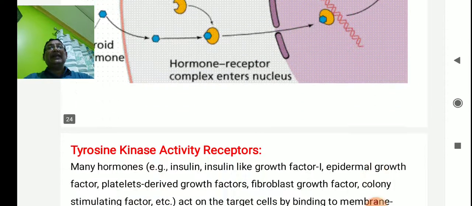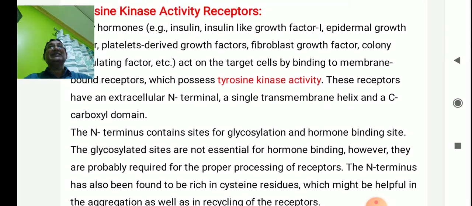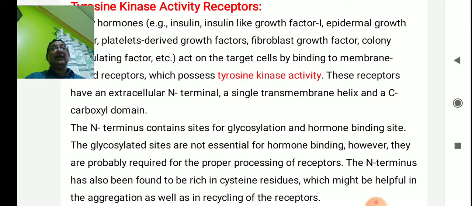Now, in addition to the G protein, there is another type of receptor, the tyrosine kinase receptors. Though it is not in your syllabus, this is a very important thing, and it is given in the manuals. Many hormones, for example insulin-like growth factors, epidermal growth factors, platelet-derived growth factors, fibroblast growth factors, colony-stimulating factors, etc., act on the target cell by binding to a membrane-bound receptor which possesses tyrosine kinase activity.